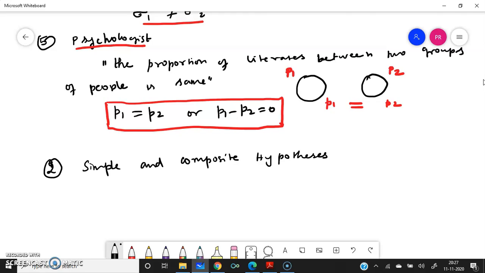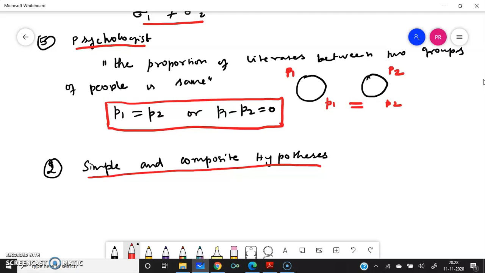We are going to talk about more than one hypothesis, so that is why we call it hypotheses. What is hypothesis? Hypothesis is a claim, an assumption, a statement, a postulate, right? So we are now going to learn about simple and composite hypothesis.